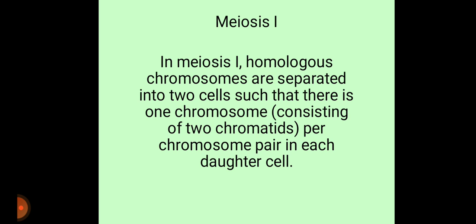Meiosis 1. In meiosis 1, homologous chromosomes are separated into two cells such that there is one chromosome per chromosome pair in each daughter cell. In meiosis 1, chromosomes in a diploid cell resegregate, producing haploid daughter cells.